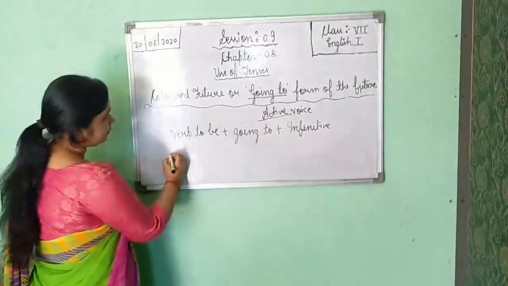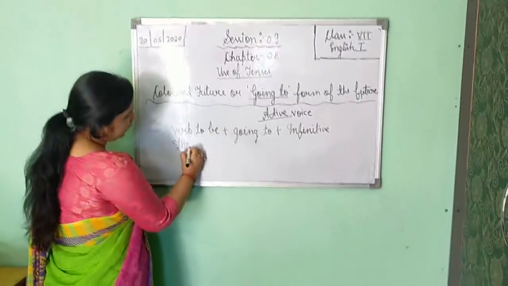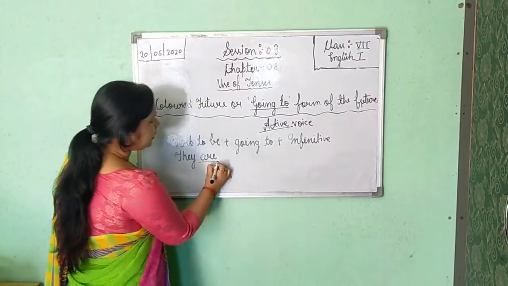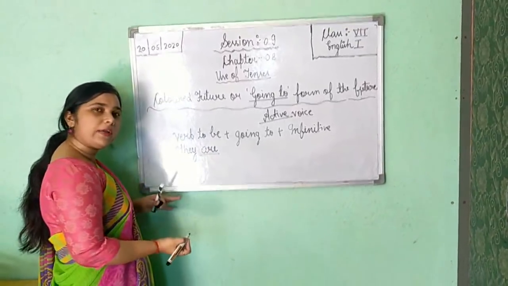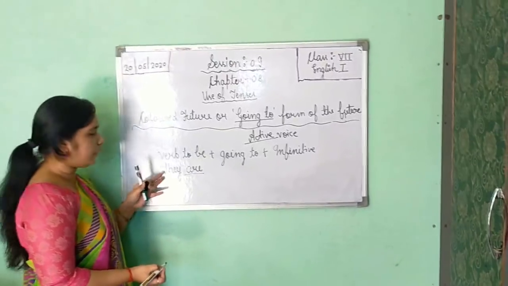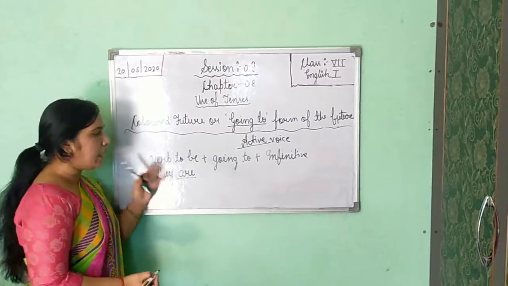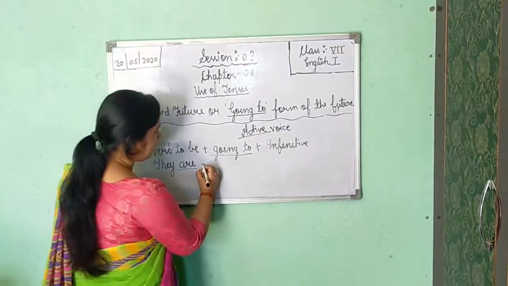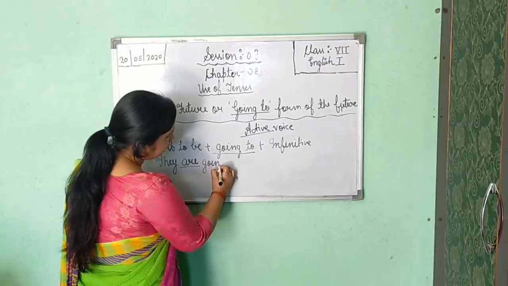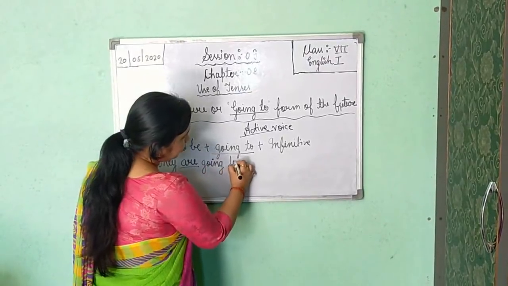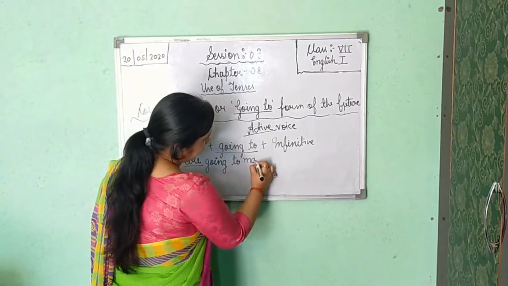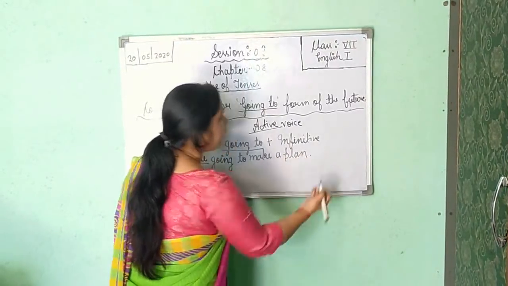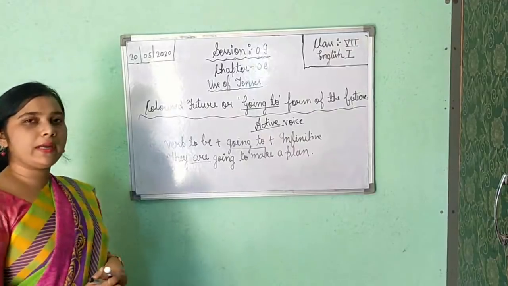For example, they are. Verb to be is the verb form, and before that you must apply a subject. So as subject I have written here 'they'. They are. Now going to will be written: they are going to make a plan. It is a sentence: they are going to make a plan.